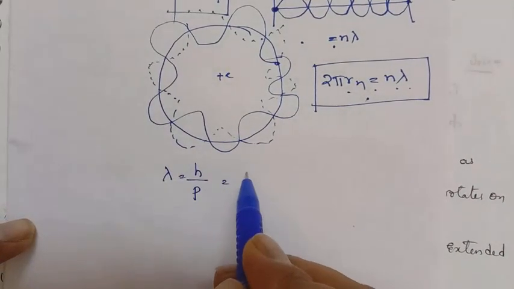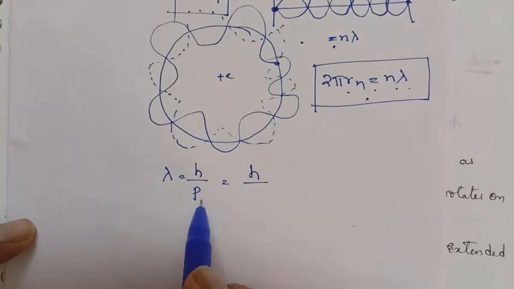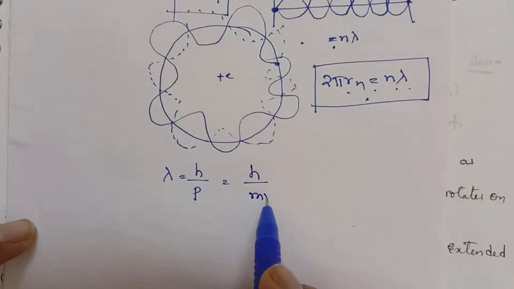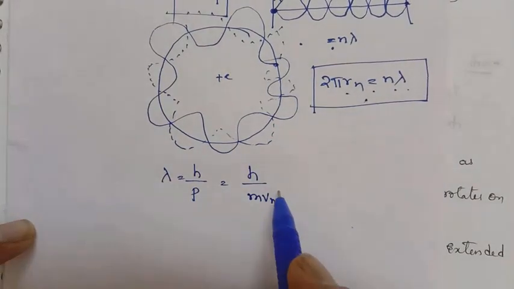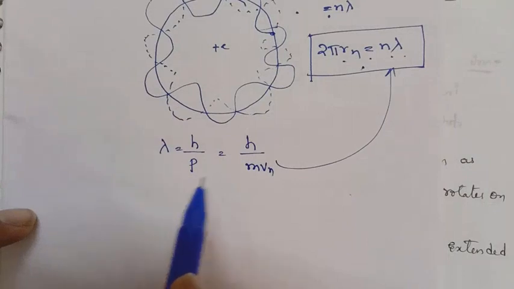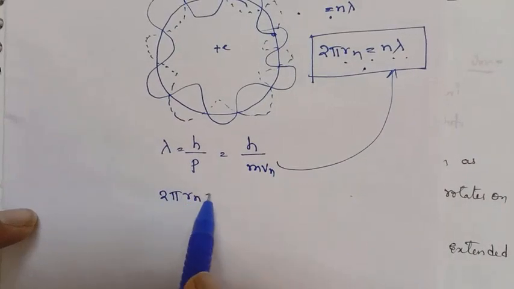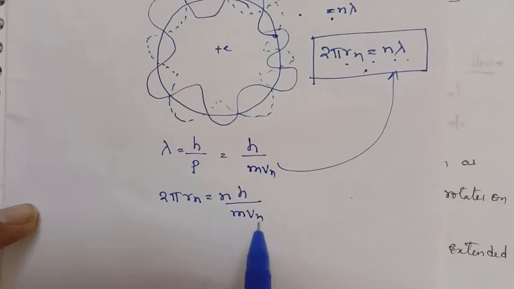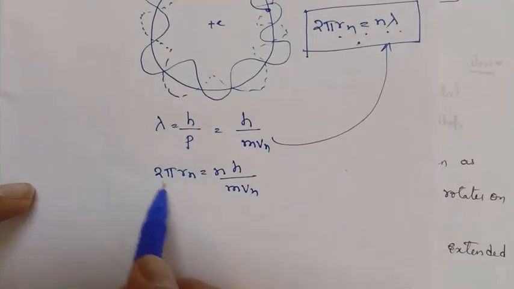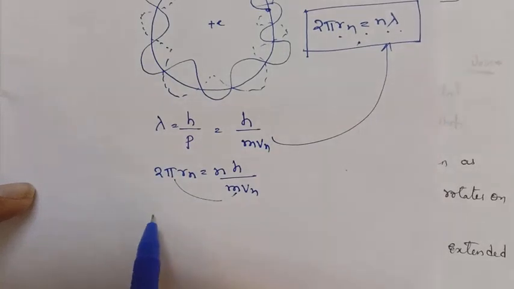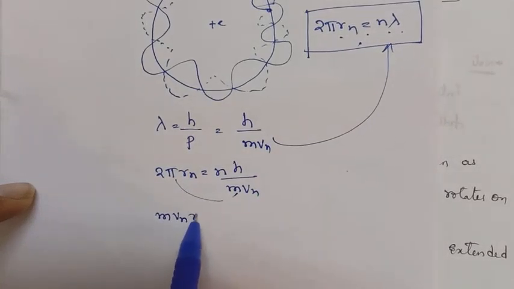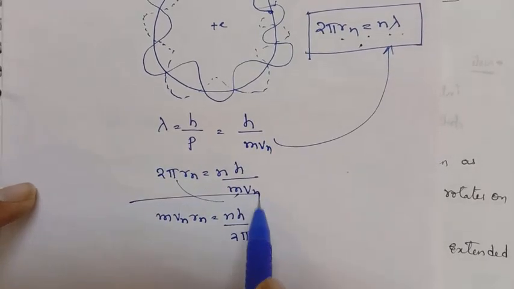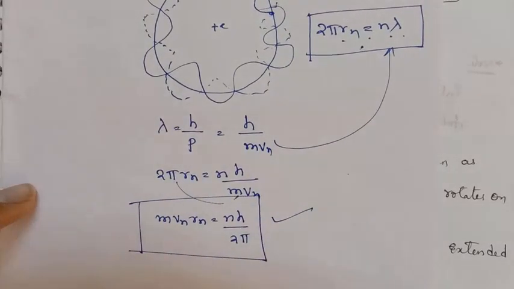So λ = h/p, and the momentum of the electron in the nth orbit is equal to mvn. This you have to substitute in the above equation. So 2πRn = nλ = nh/mvn. By interchanging this, mvn Rn = nh/2π. This way we are getting the formula.